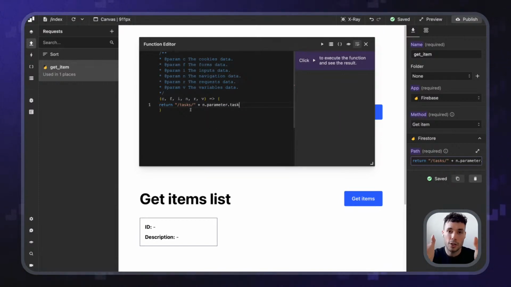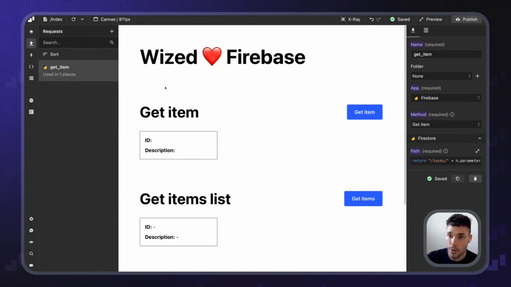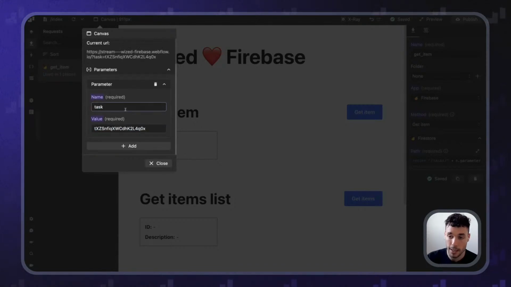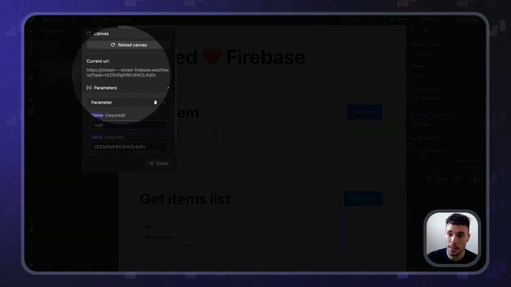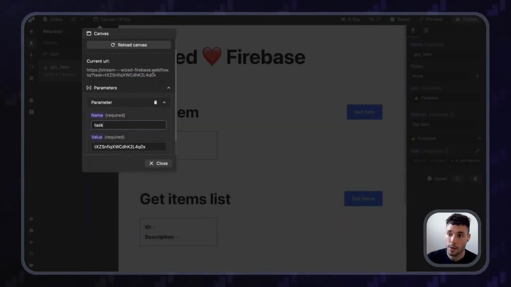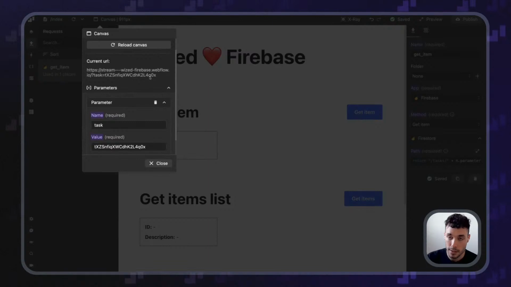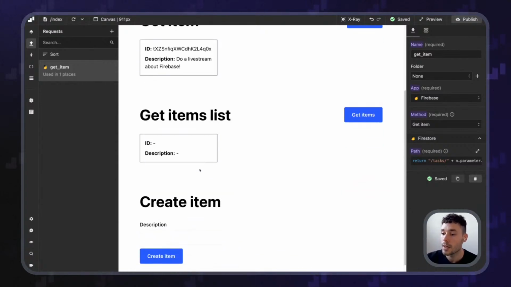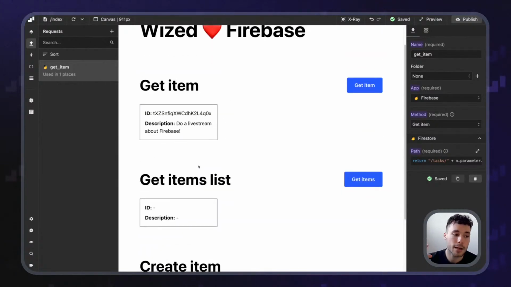So essentially, this is just concatenating, saying, hey, /tasks/ the task parameter that it's on the current page, like that. And now if I refresh this, remember that I'm loading the canvas using this. It's exactly as if I was doing this: the Waffle site in this case, and then question mark task equals this. It's the same thing. So now when I get the item, again, it's going to work because we're getting the ID correctly.